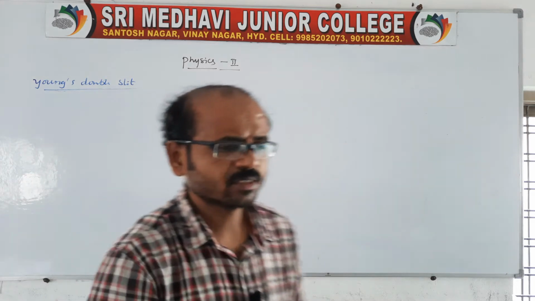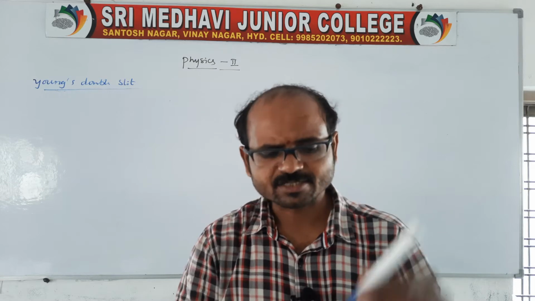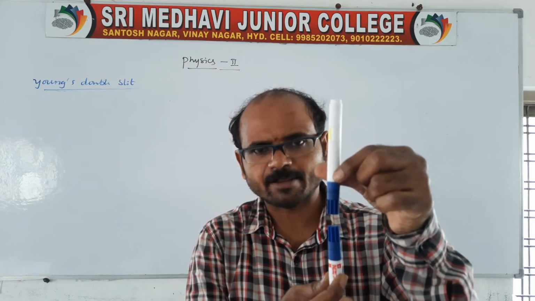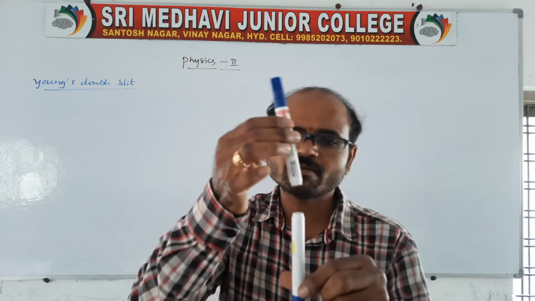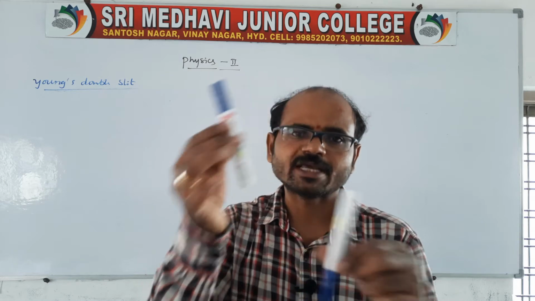A slit is an opening. You take 2 openings like this. So this is one pen, and there is another pen like this. So there is one gap. Like that, you take another one also like this. Therefore, we get 2 openings. We can call it the double slit.